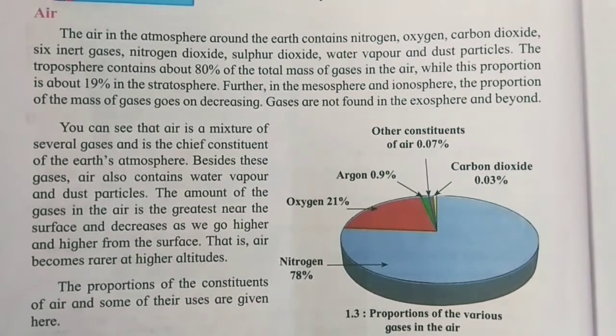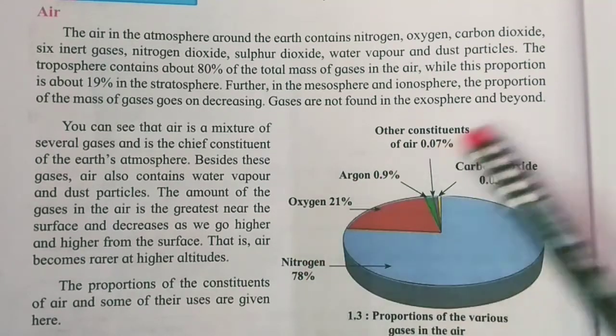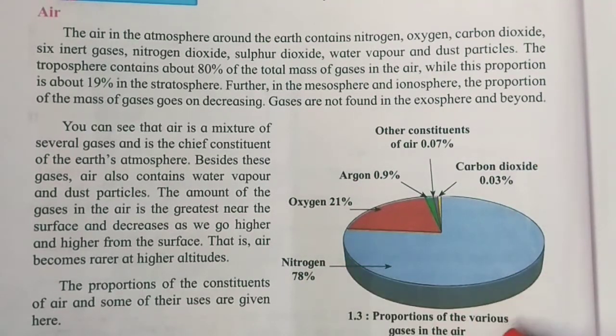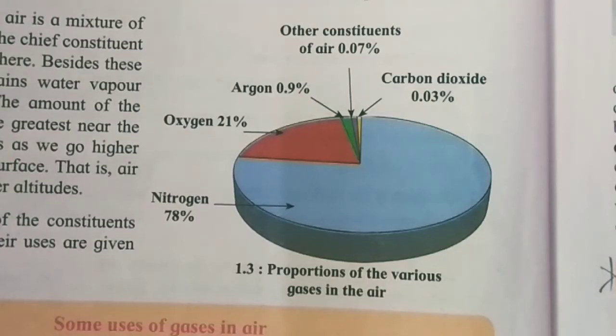These are the gases present in the air. See, this is the 100% air distribution, showing which gases are present in the air.